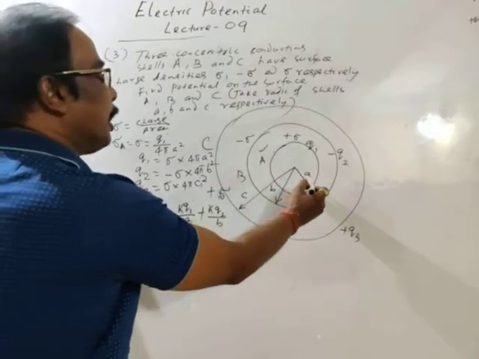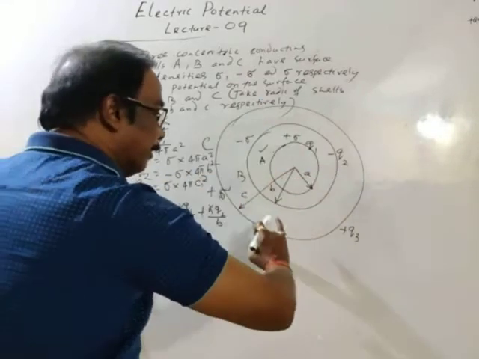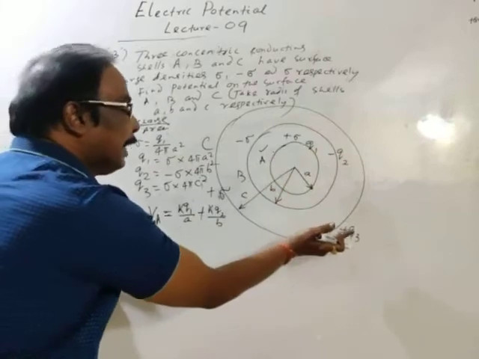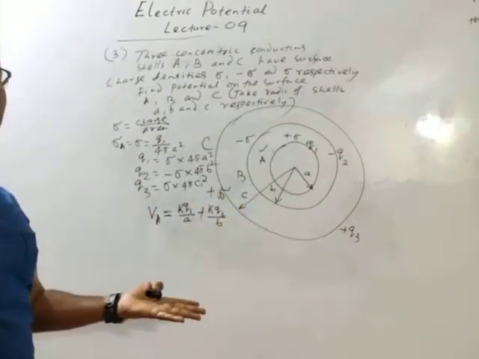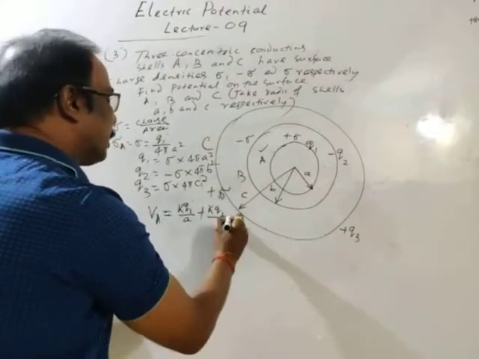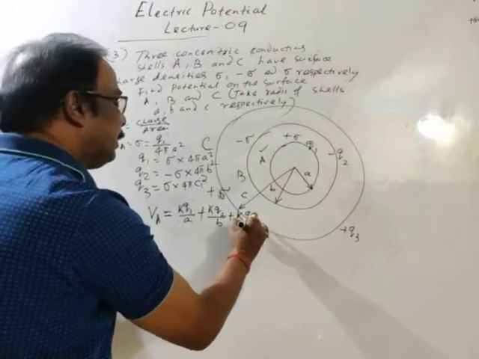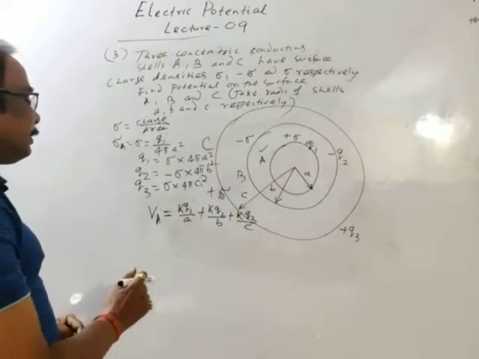Similarly, any point on surface A is inside shell C. So the potential on the surface of shell C is equal to the potential at any point inside surface C. So obviously the potential due to C will be K Q3 by C. Now we know the values of Q1, Q2, Q3.